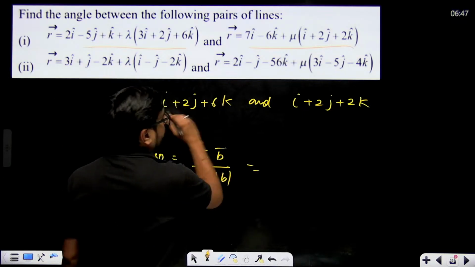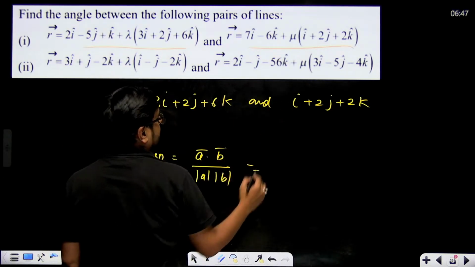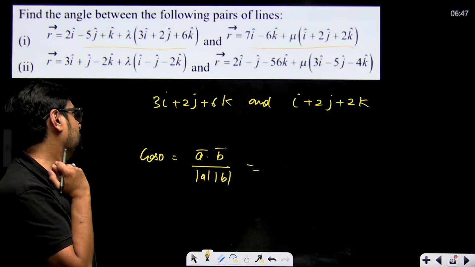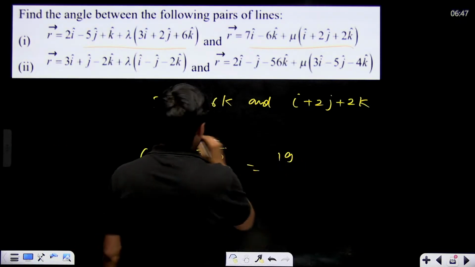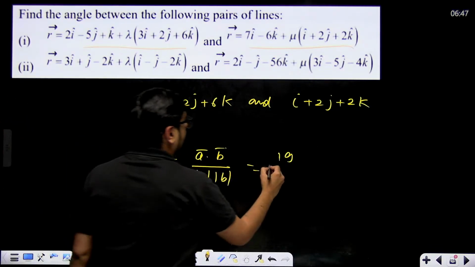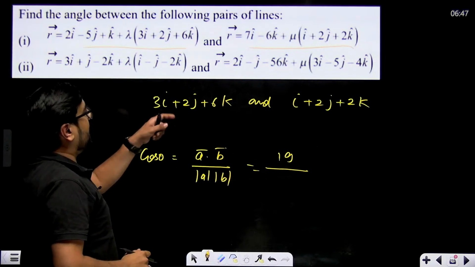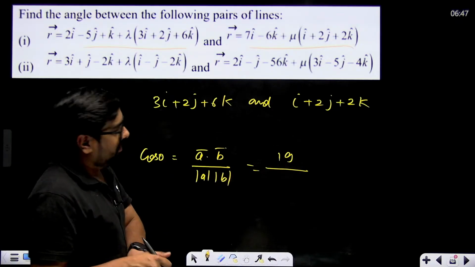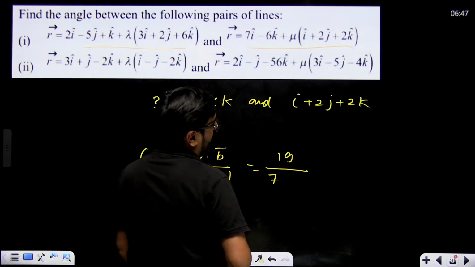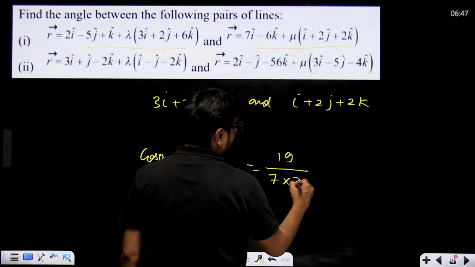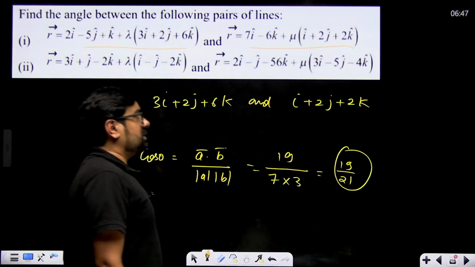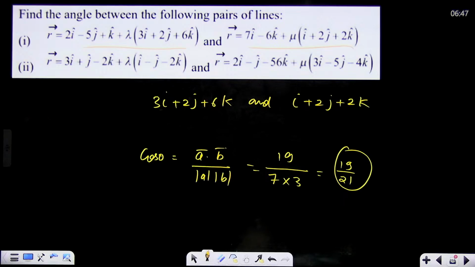So a dot b will become 3 into 1 plus 2 into 2 plus 6 into 2. That means 3 plus 4 plus 12, that is 19, right? Divided by magnitude of a, 9 plus 4 plus 36, 49, that means 7. Magnitude of b, 4 plus 4 plus 1, 9, that means 3. So 19 by 21 will become the cosine, and cos inverse of 19 by 21 will become the angle between them.